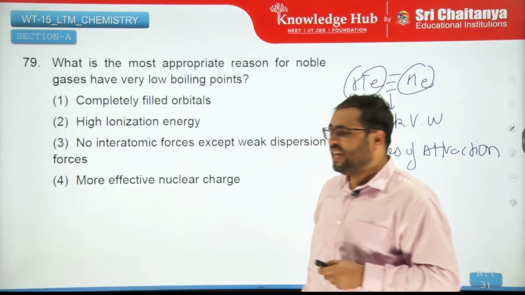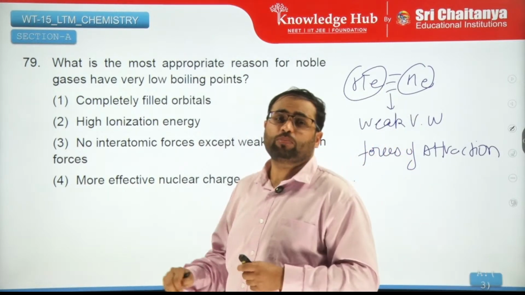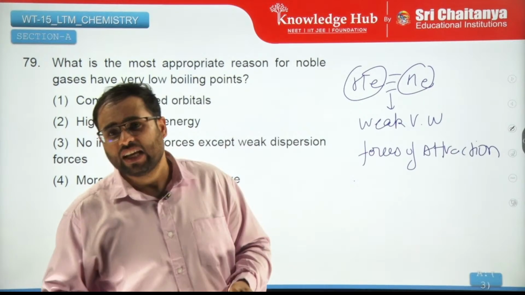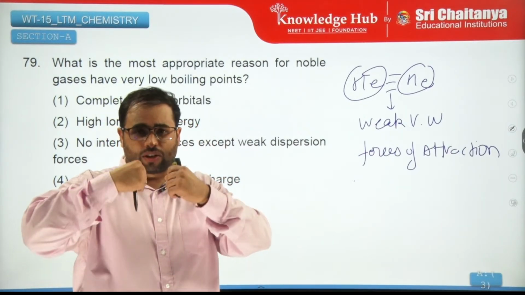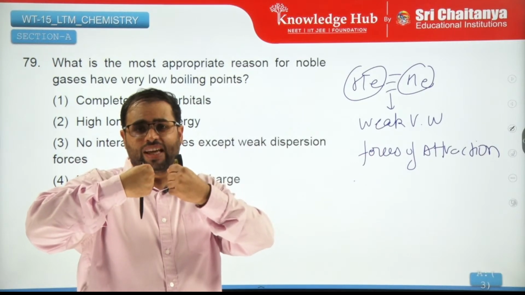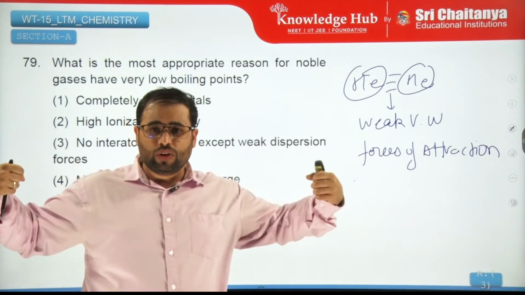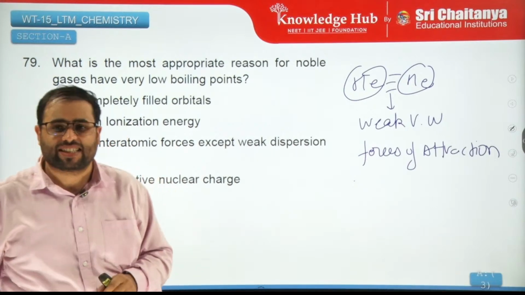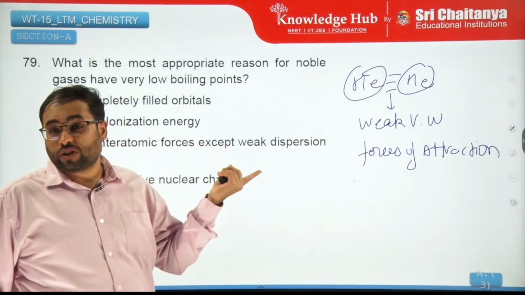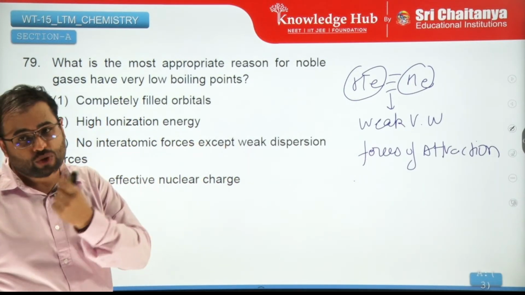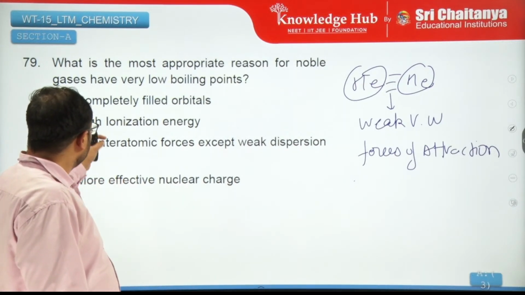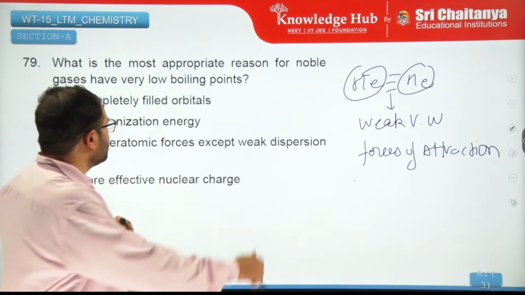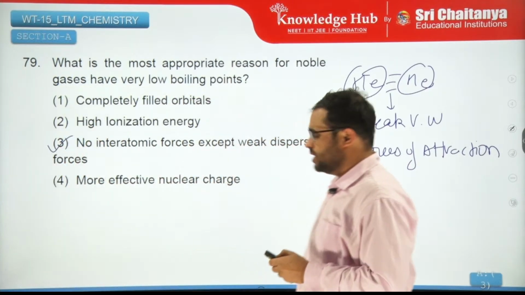Because these forces are weak, the boiling points are obviously less. Because boiling, essentially you are separating the close distant molecules in liquid to large distance in gases. And because forces are weak, you need to give less energy, so boiling point is less. No interatomic forces except weak dispersion forces is the correct answer.